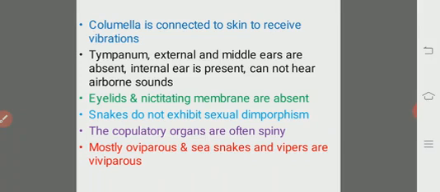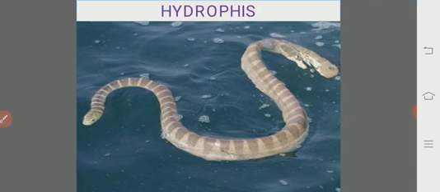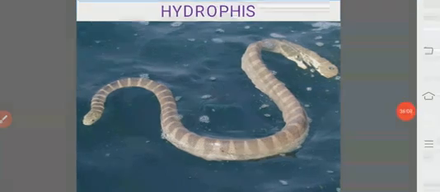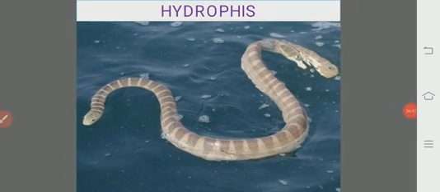Most snakes are oviparous, but the sea snakes like Hydrophis enhydrina and the vipers, that is pitless and pit vipers, Russell's viper, Ancistrodon himalayanus, all of them are viviparous animals. Let us see some examples of the snakes.